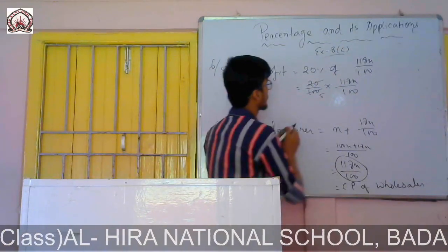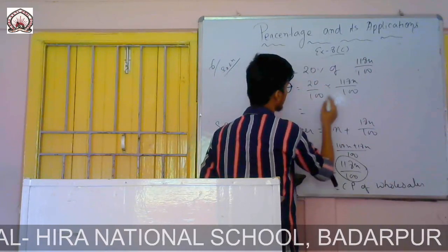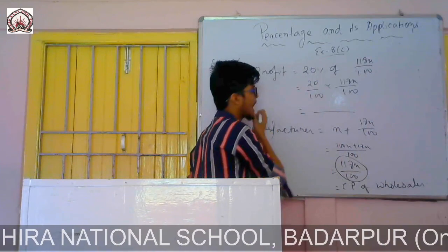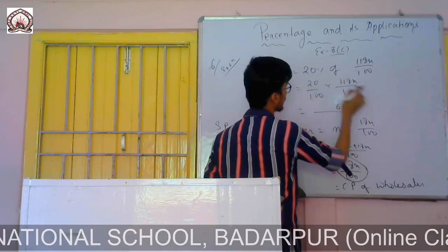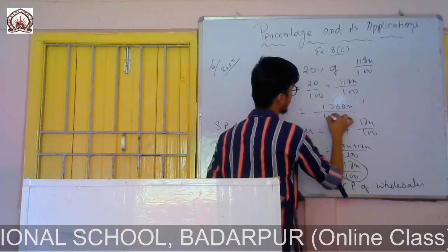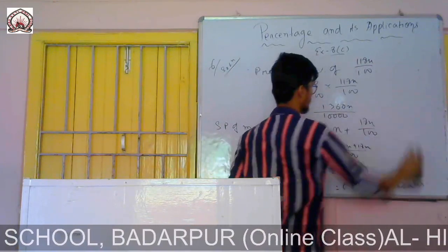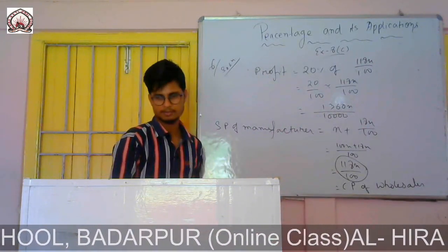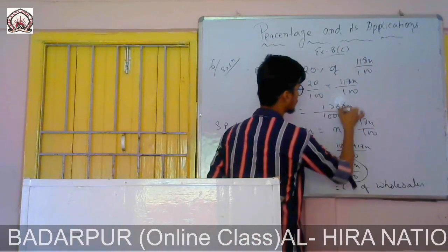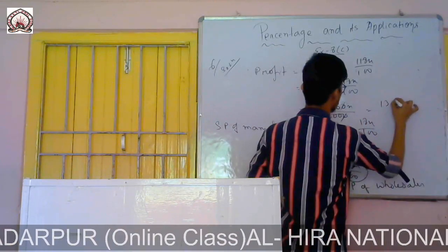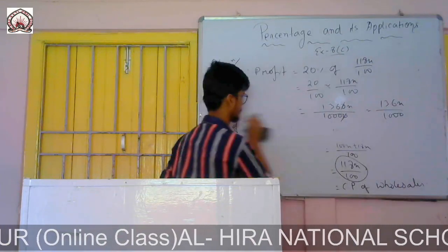Okay, don't solve this one, leave it. It was 20 by 100, it will be easy. So if I write this one, 0 will be there, 8 2s are 16, 6 and 1 in my hand, 2 1s are 2 and 1 is 3, 1360 by 10,000 it will be. Leave it, let it be a multiple of 10. It will be easy to take the LCM every time. 1360, okay, you simply deduct 110 from both. Let it be a multiple of 10. It will be easy for us to take the LCM every time.